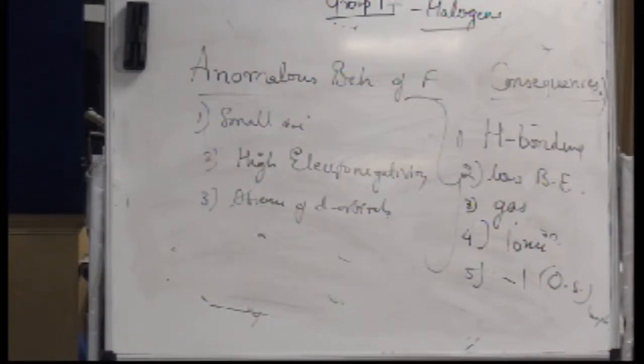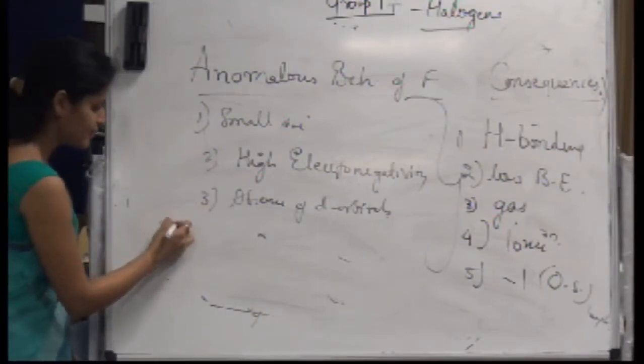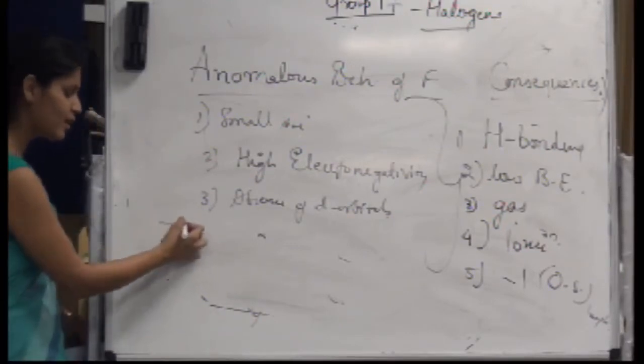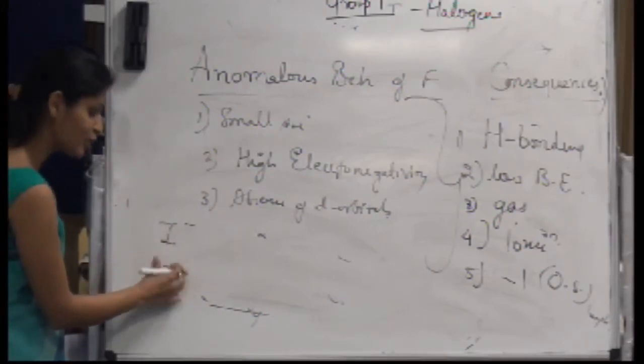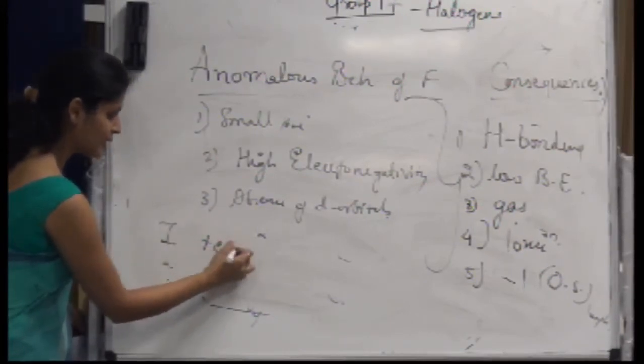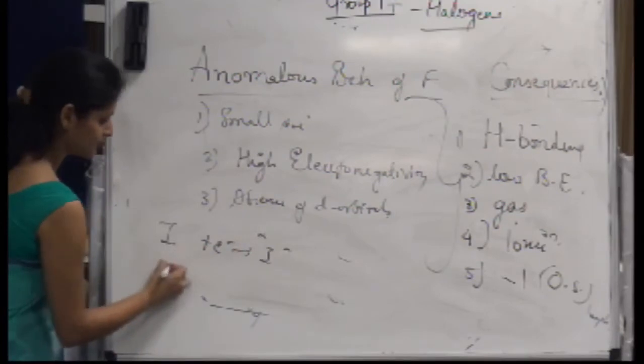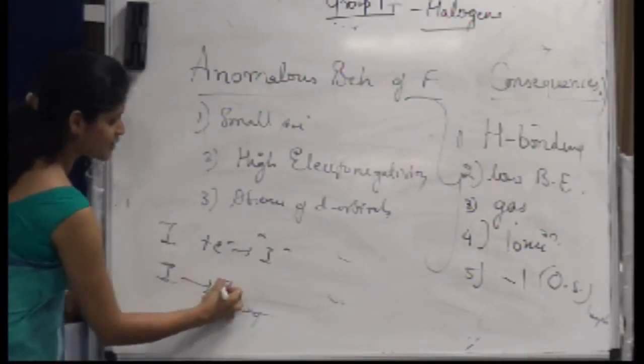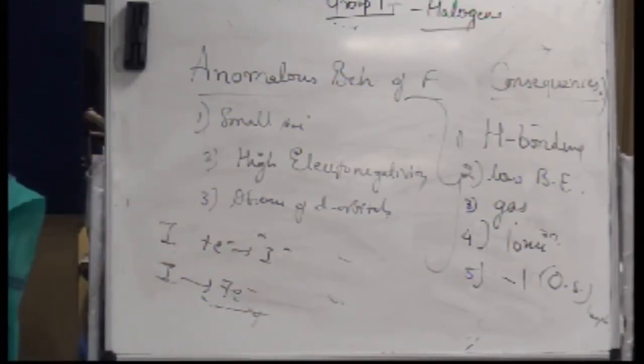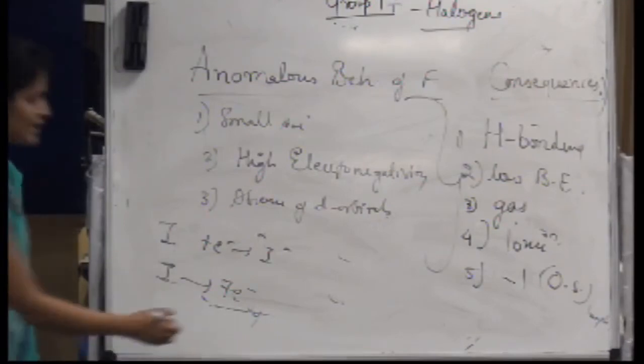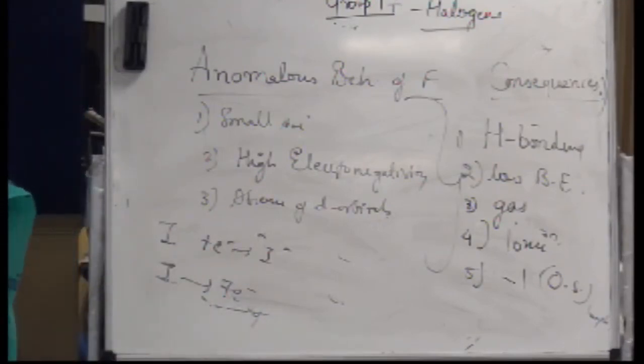But actually, sometimes it behaves as a metal, and rather than accepting an electron, it can also donate electrons, or it can donate 7 electrons, 5 electrons, 2 electrons, anything.